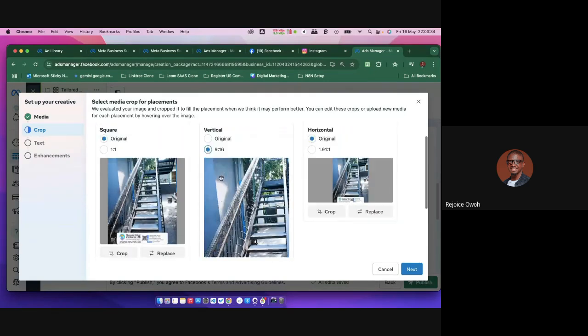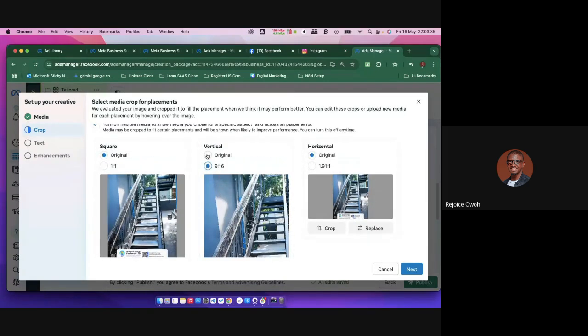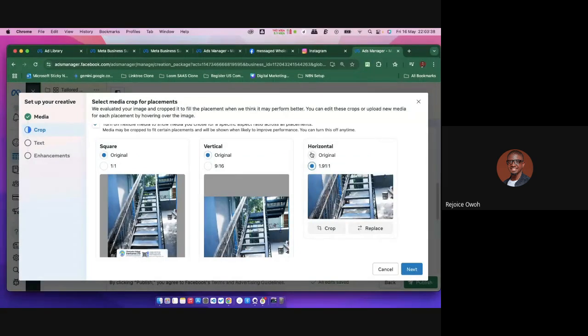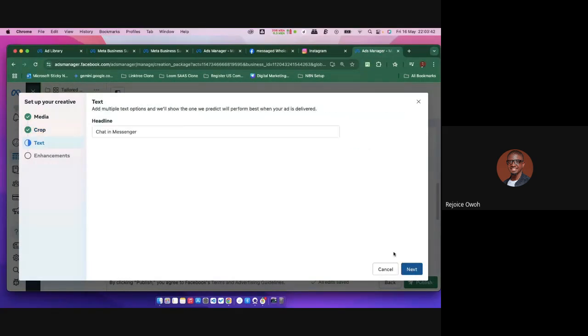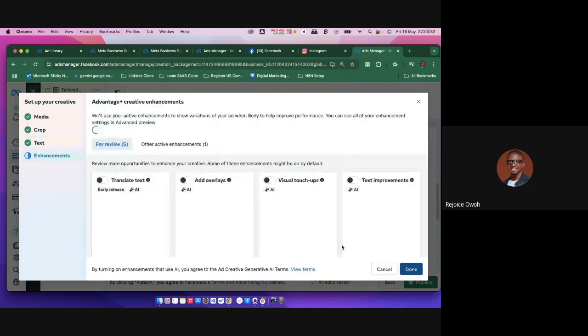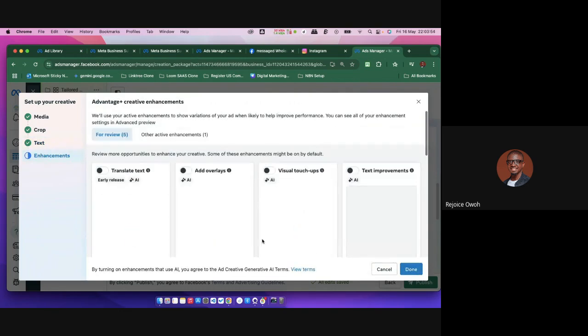Maybe I want it here to be zoomed. I want it here to be cropped, right? So these are different areas. I want to choose it however it is. And then let me just say buy stairs, and then I'm choosing the next button, right? Okay, so now it's going to show me how.